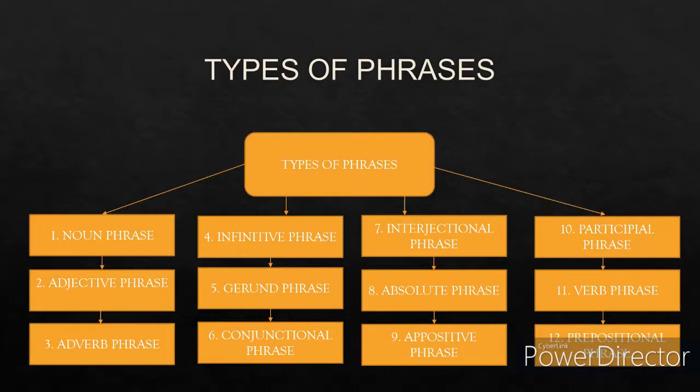Now let us understand the types of phrases. There are 12 kinds of phrases. First is the noun phrase, then the adjective phrase, adverb phrase, infinitive phrase, gerund phrase, conjunctional phrase, interjectional phrase, absolute phrase, appositive phrase, participle phrase, verb phrase, and prepositional phrase. In today's lecture, we are going to learn about participle phrases.